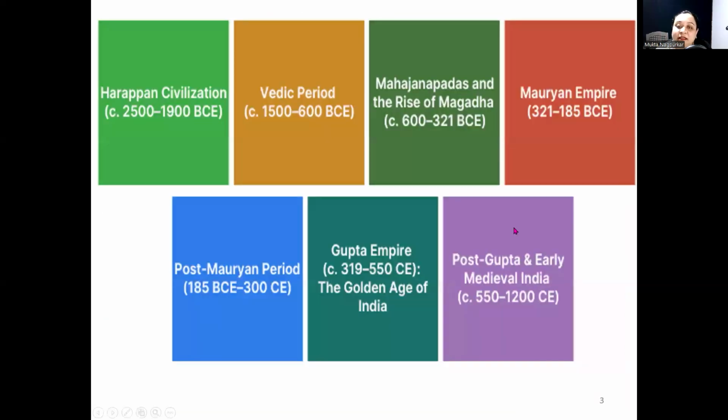If we consider ancient timeline, then Vedic period is circa 1500 to 600 BCE, that is before Common Era. It is after Harappa civilization and before the rise of Mahajanapadas.